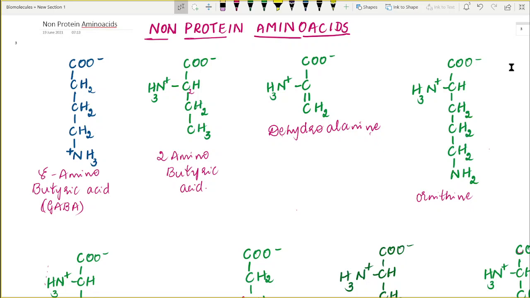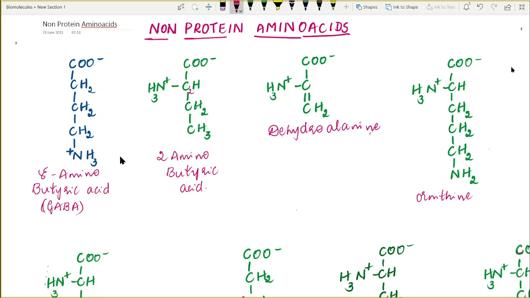Some of these non-protein amino acids act as neurotransmitters, while some others are produced in the plant cells during stress as an indication of the stress, while some other non-protein amino acids are produced as intermediates of amino acid metabolism. Now let us know their structure one by one.